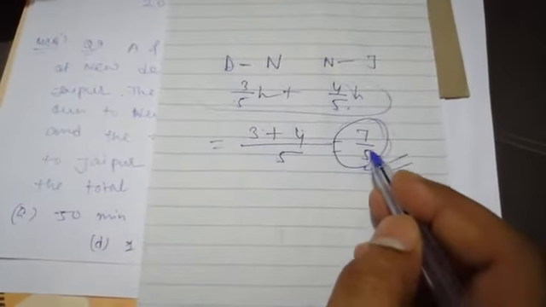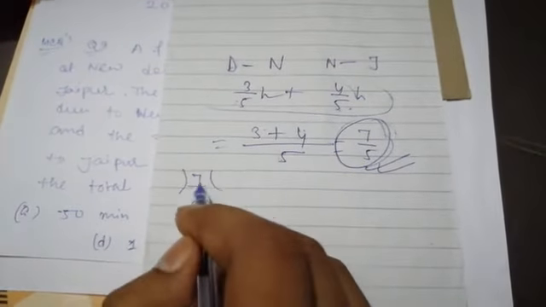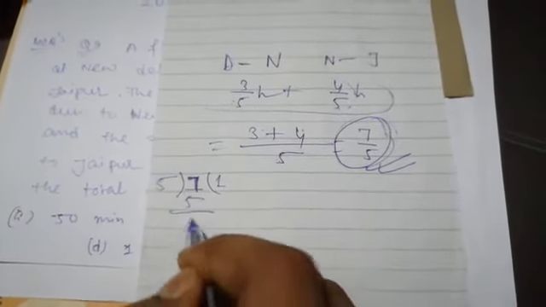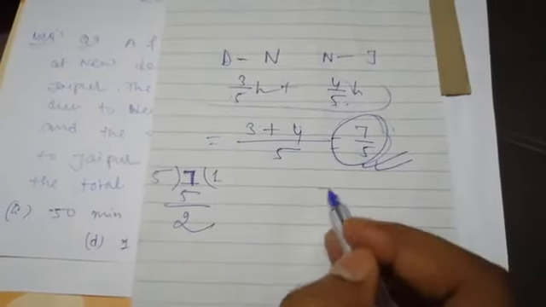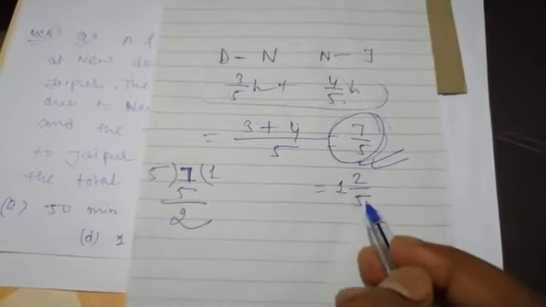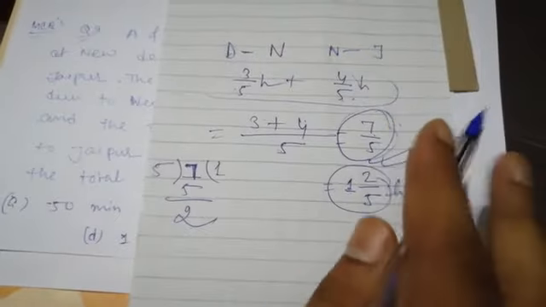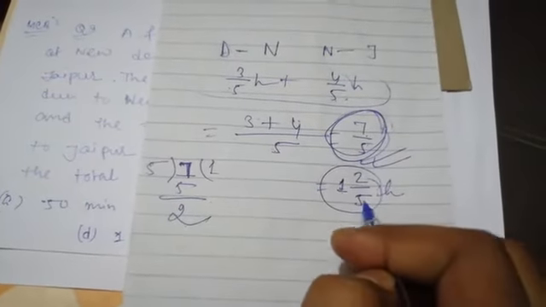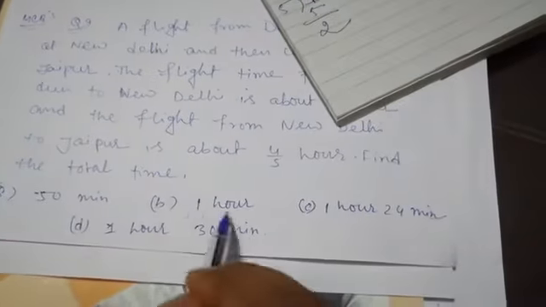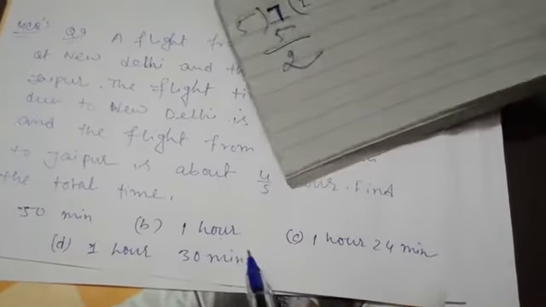And 7/5 you have to change into a mixed fraction. See here, numerator divided by denominator 5. So 5 ones are 5, remaining 2, remainder 2. So we can write down 1, write down here, and 2/5. Okay, if you change, that is coming. But in your question 7/5 is not changed into mixed fraction, because your question says find out in minutes. Okay, options are there: 50 minutes, 1 hour, 1 hour 24 minutes, and 1 hour 30 minutes.